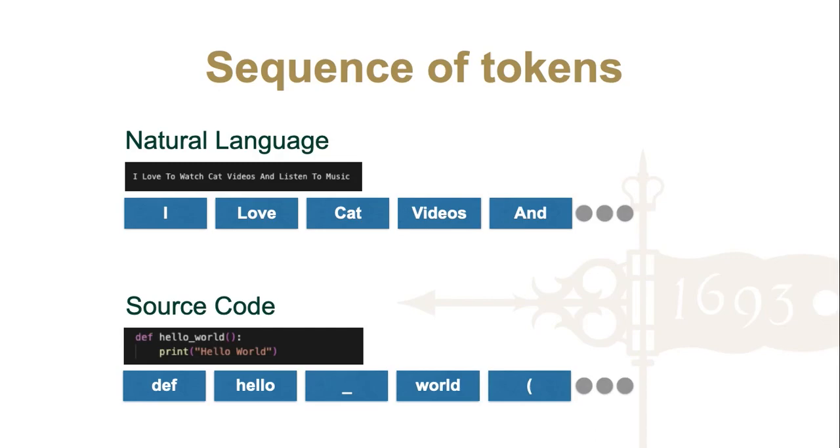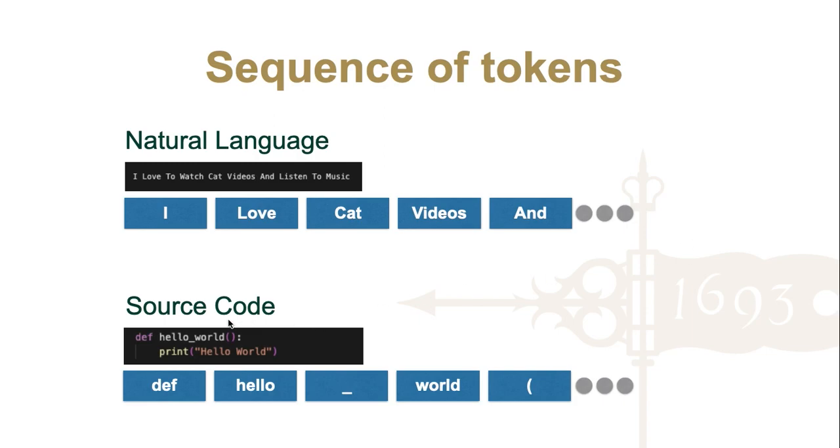A sequence of tokens can be understood as a set of elements that, when combined together, fulfill a semantic meaning. In the context of natural language, we can represent every single sentence as a sequence of words. So, for instance, in this sentence, "I love to watch cat videos and listen to music," we can also visualize this information as a sequence of words: I, love, cat, videos, and so on.